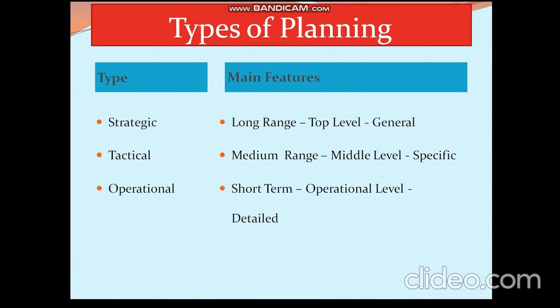These 2.5 year plans would be given to the operational team, which will divide it, say, into 3 parts. So maybe 11 months each, 10 months each. 2.5 years make 30 months, so 10 months, 10 months, 10 months. This is the target. So this way, when all the short-term plans are successful, it becomes the success of the medium range, and when all the medium range plans are successful, it leads to the success of the long range plan. So this is how you are going to integrate the strategic management or the top level management.